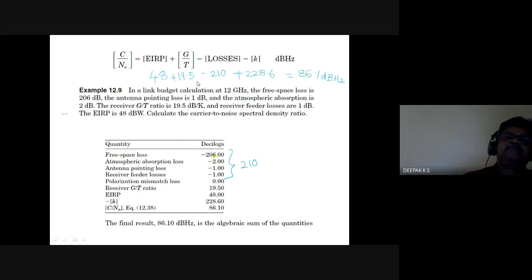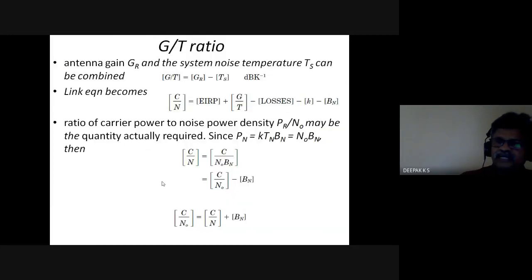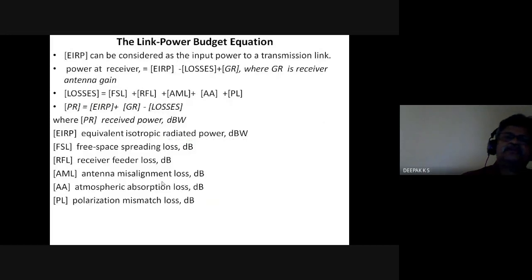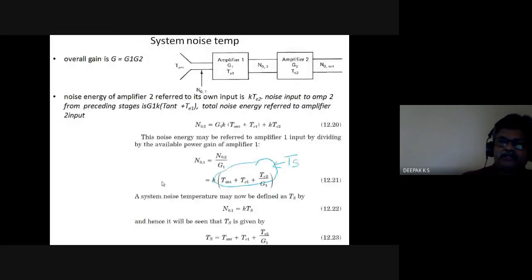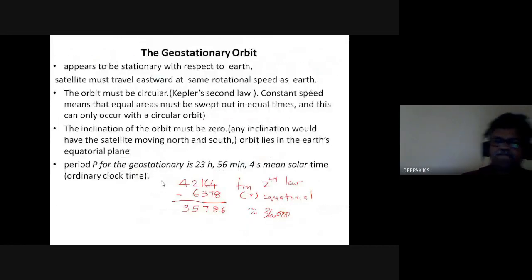EIRP, G by T, losses, all you add, this K, and C by N naught will be the power. Since it is spectral density, it is per hertz. The unit you need to check. Whenever you have N naught, it is for spectral density. So these are the various expressions for the link power budget equation.